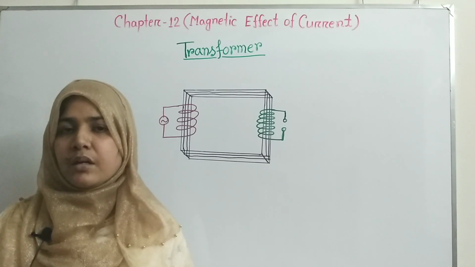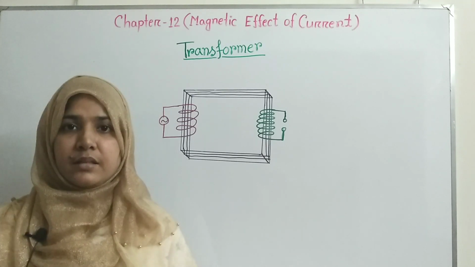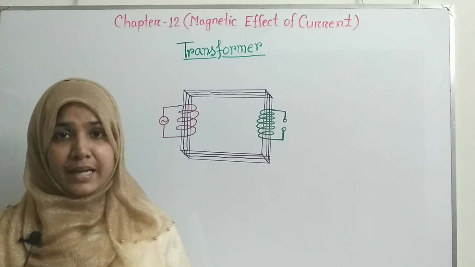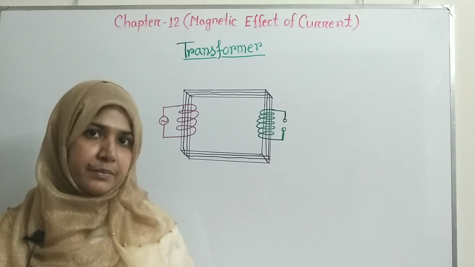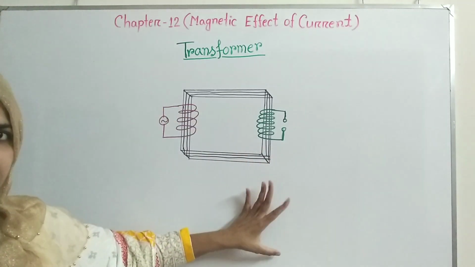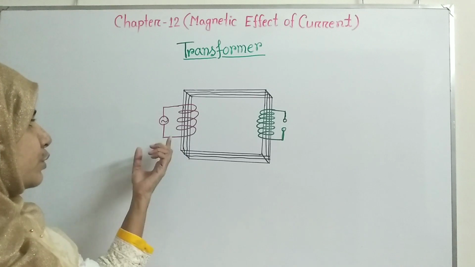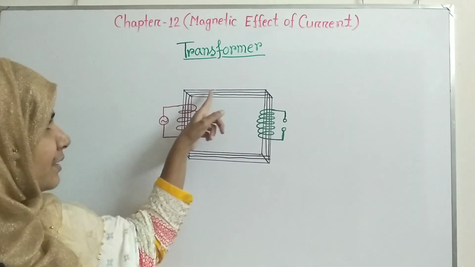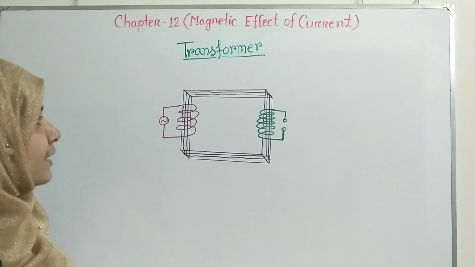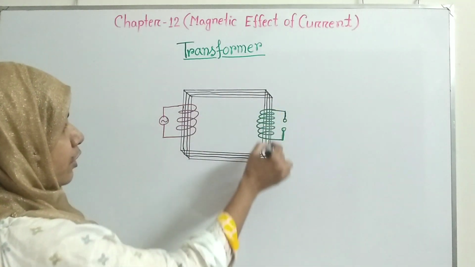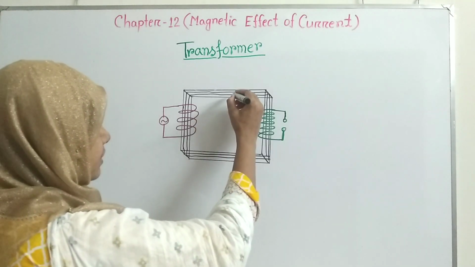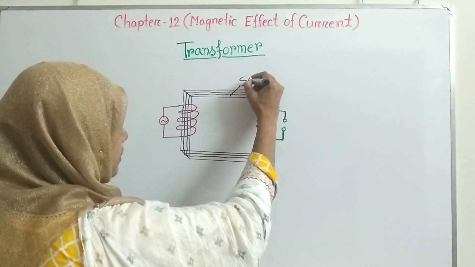Dear students, you have already learned that after the invention of electromagnetic induction, many electric devices were invented, and the transformer is one of them. So here you can see that I drew a diagram where two coils are inserted in a rectangular shaped object. Actually, this rectangular shaped object is a soft iron core.